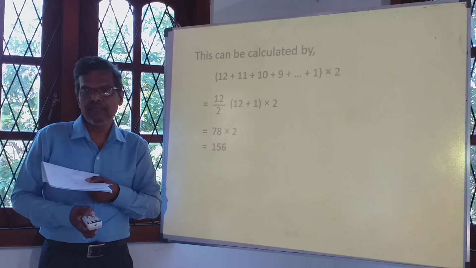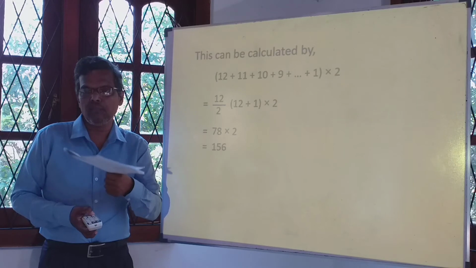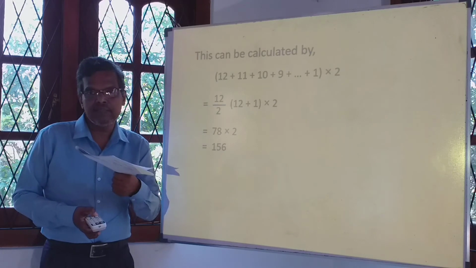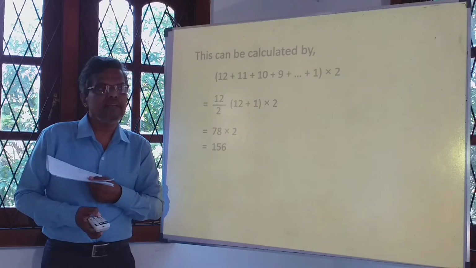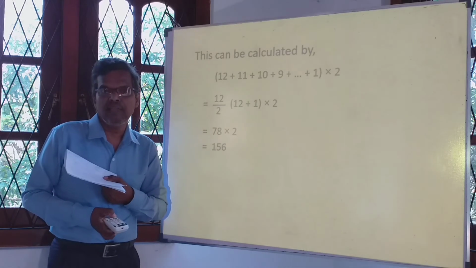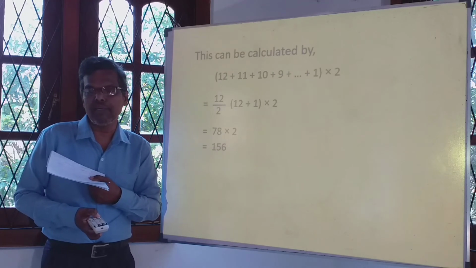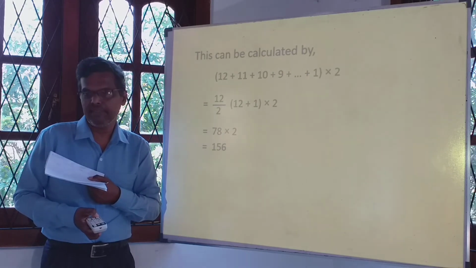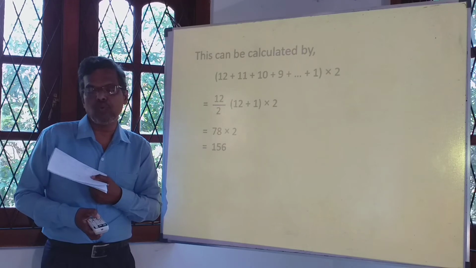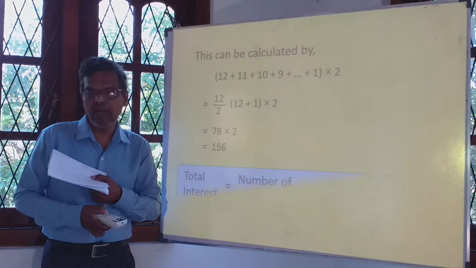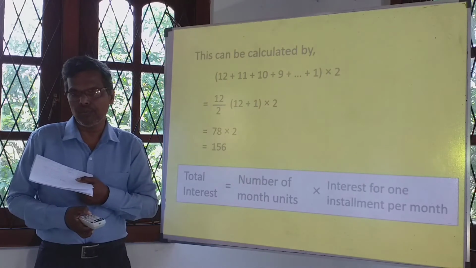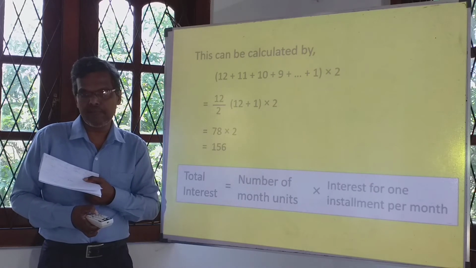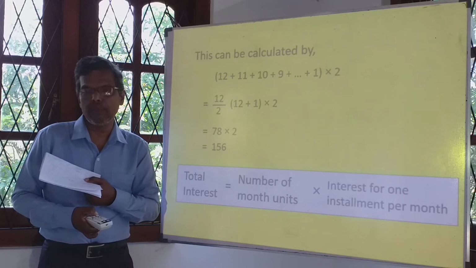That number 12 plus 11 plus 10 plus 9 until 1, it is called the number of month units. That's it. The number of month units. Number of month units is to be multiplied by what? By the interest for one installment. Therefore, we can have this formula. The total interest is equal to number of month units multiplied by the interest for one installment per month.